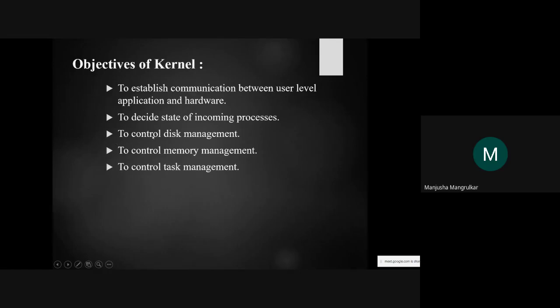Then, to control the disk management, which means memory disk control. To control the memory management is also one of the objectives of the kernel, and to control the task management. So all these objectives the kernel is performing, right?